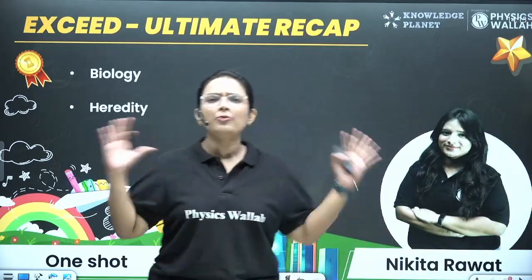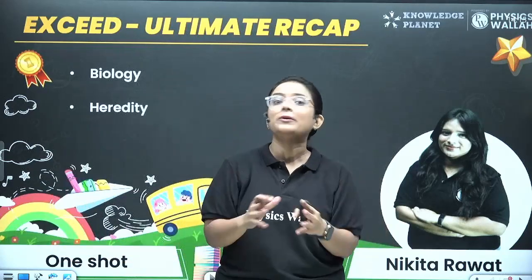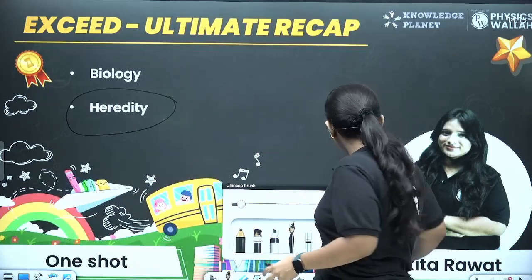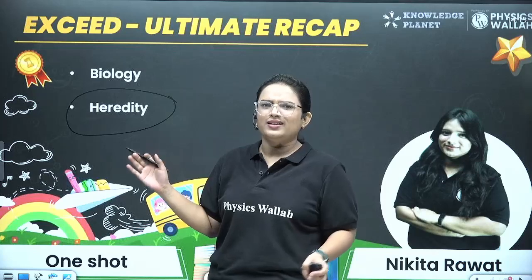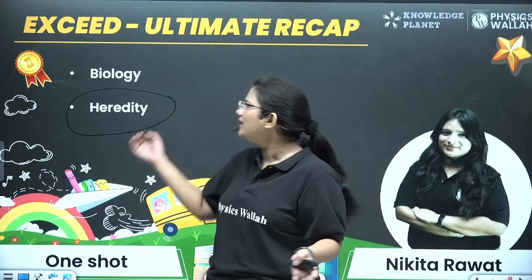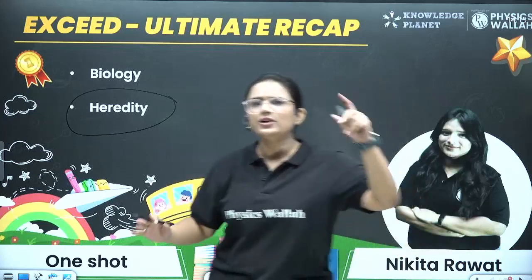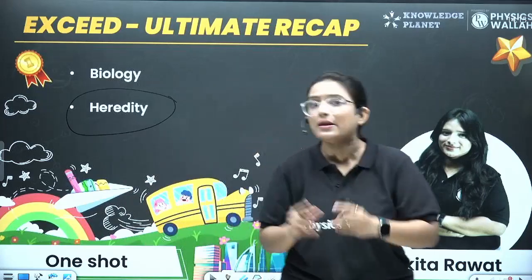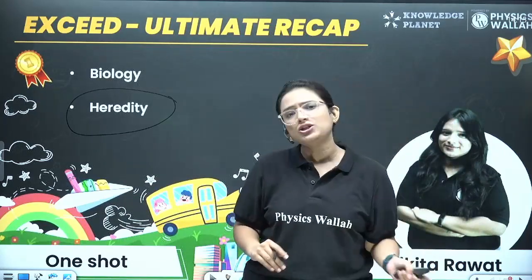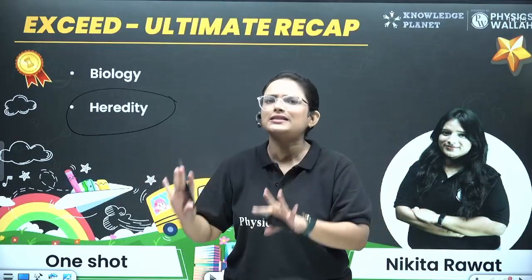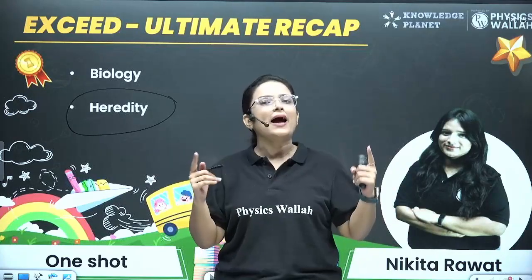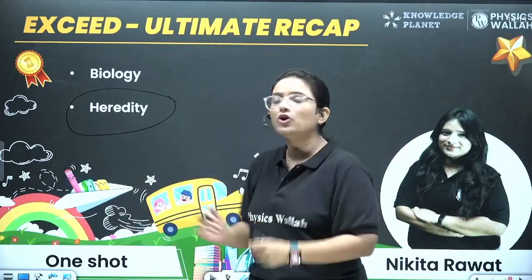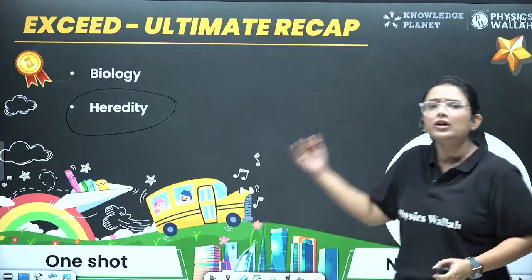Okay, so I have brought to you an ultimate recap where we'll be learning about the chapter Heredity and all the concepts related to it. But the question is, ma'am, the chapter's name is Heredity and Evolution. Why only Heredity? Because a surprise and good news for you guys: evolution has been rationalized from your syllabus. So in your exams, no question will be asked from that part, and hence we can skip it for now. But for all you curious minds, we can bring the evolution part when we complete all of these chapters. Okay? So now let's begin what all concepts we have to learn in this part only.